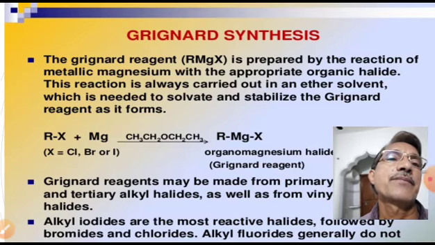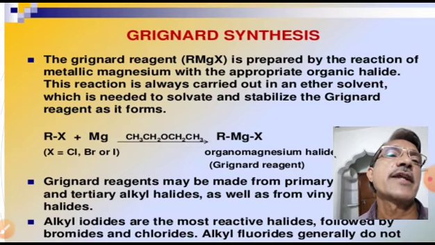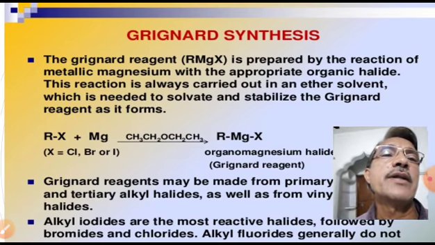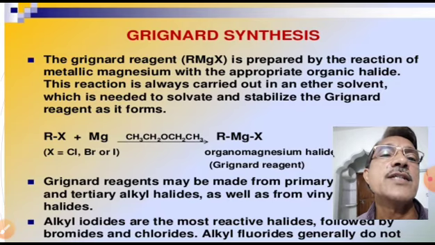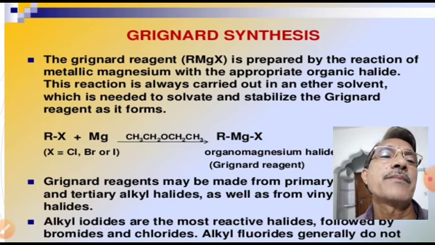Grignard synthesis. Grignard synthesis means preparation of Grignard reagent. As you know, alkyl magnesium halide is also called Grignard reagent. The Grignard reagent is prepared by the reaction of metallic magnesium with the appropriate organic halide. This reaction is always carried out in an ether solvent, which is needed to solvate and stabilize the Grignard reagent as it forms. R-X plus Mg gives rise to RMgX, where X is equal to Cl, Br or I.